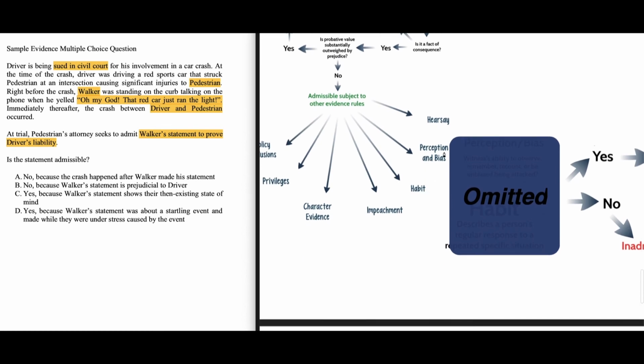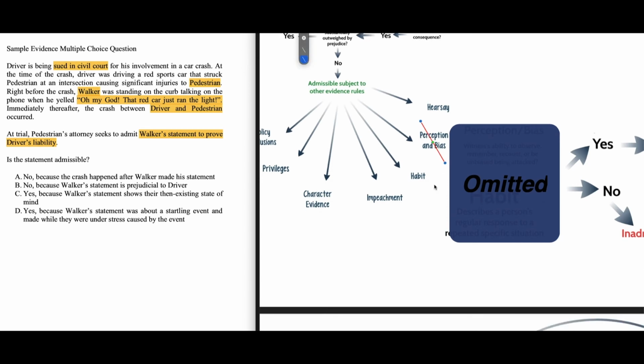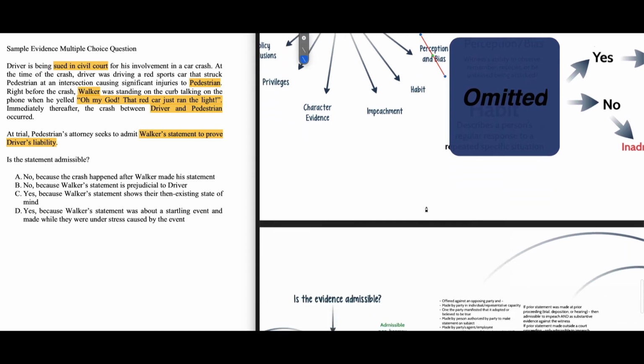Next, we have perception and bias. Well, there's nothing that we're being told, again, in the closed universe of the question, that pedestrian's attorney is trying to call into question Walker's ability to see the car running the light. Now, we would assume that driver's attorney is going to try and call it into question under impeachment, but it's not before us here. Furthermore, bias isn't really part of this question either, because as far as we know, Walker just happens to be someone who was at the curb and saw the accident happen. He's not related to any of the parties, and we don't know that he was ever a victim of a car accident, so there's nothing to tell us that perception or bias will be triggered.